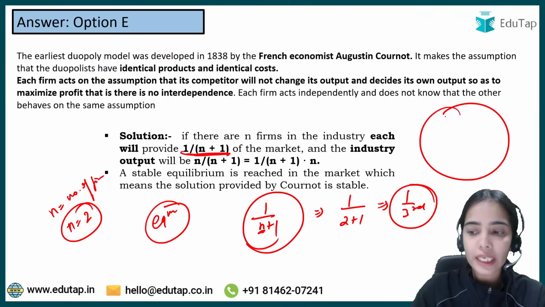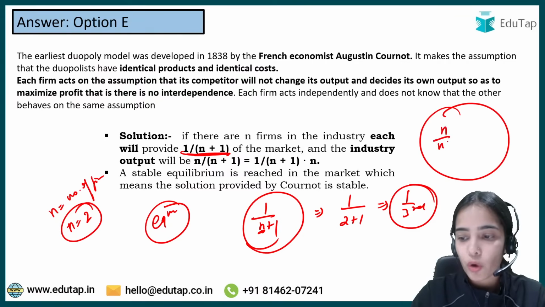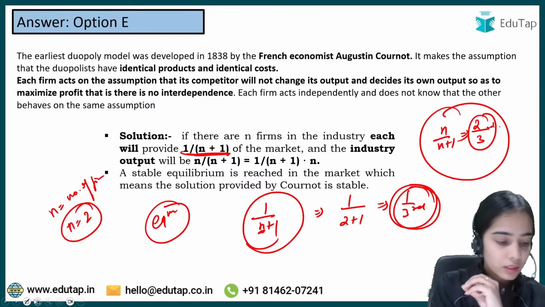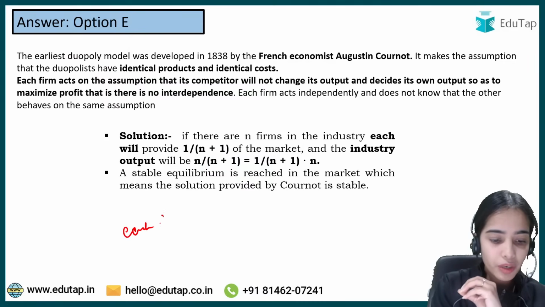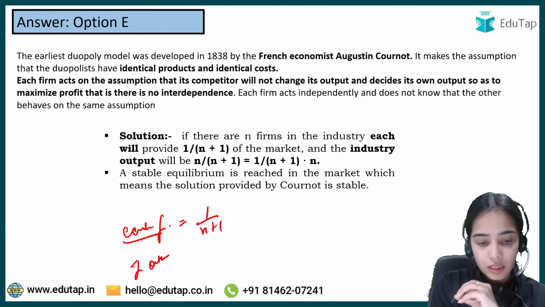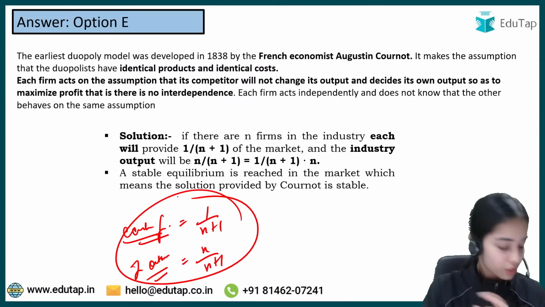That means the total industry output is n/(n+1). The number of firms is 2, so 2/(2+1), that is 2/3. So the total industry output is 2/3, and each firm is producing 1/3. So if you want to see how much each firm is producing, that is basically 1/(n+1), and the total industry output is n/(n+1). Okay, so this is the idea.